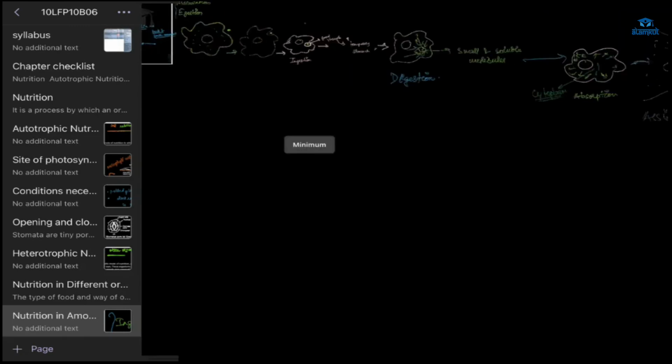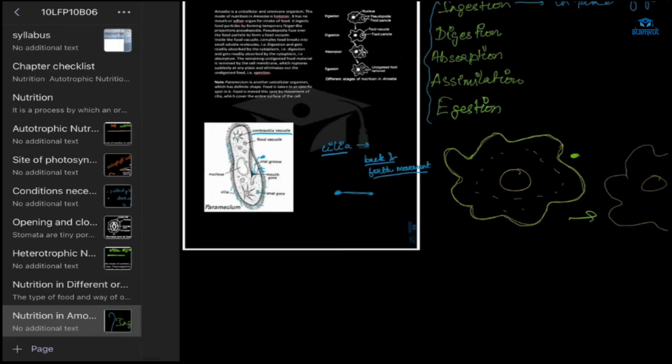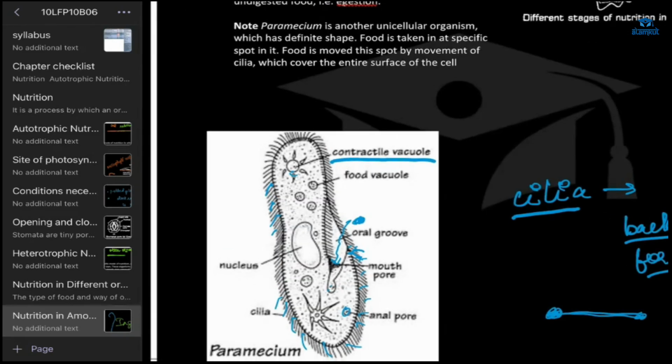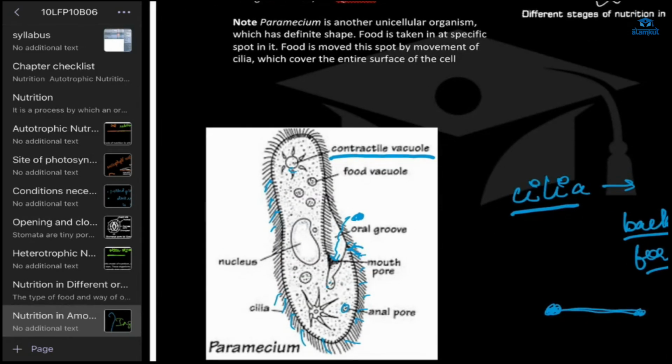Okay. Next, Shazan, can you tell me about nutrition in paramecium? See, in paramecium, the shape is definite. The shape doesn't change.